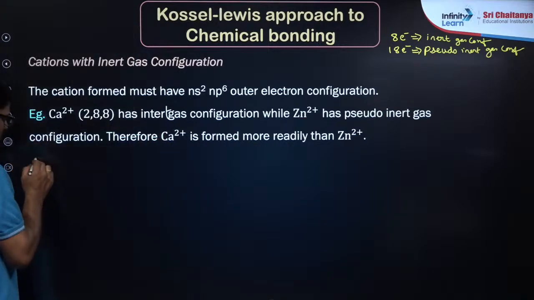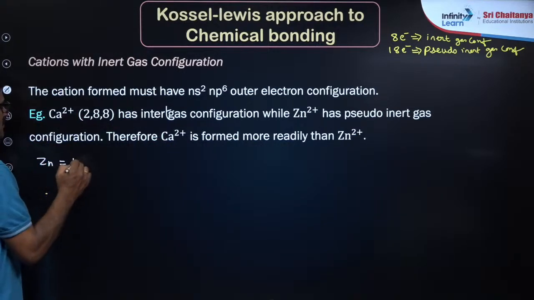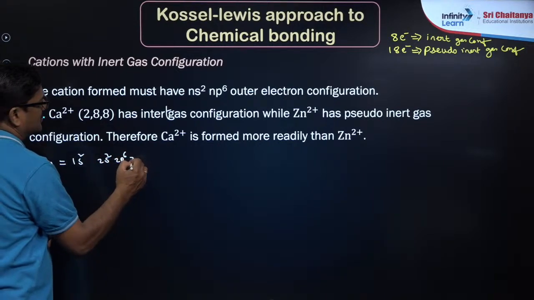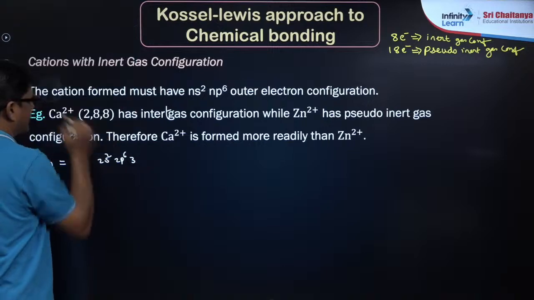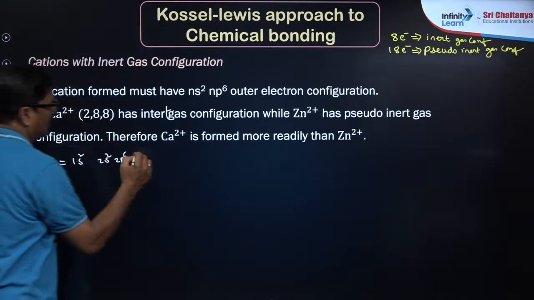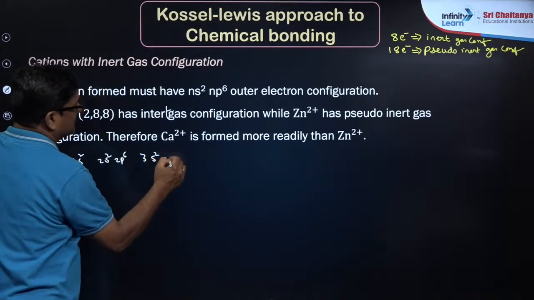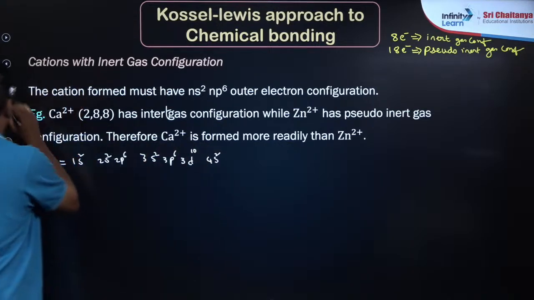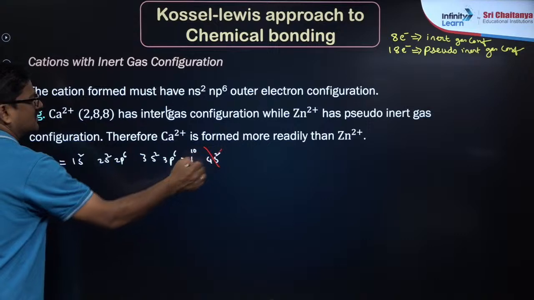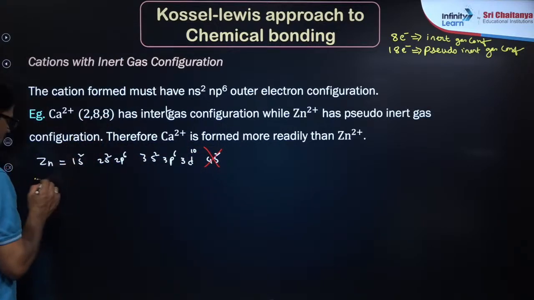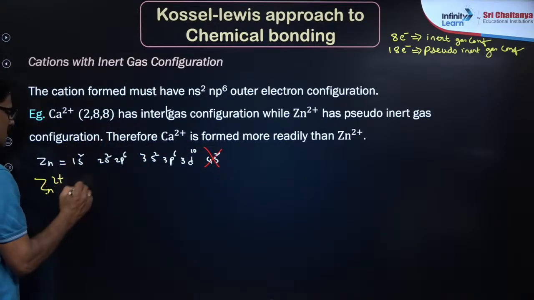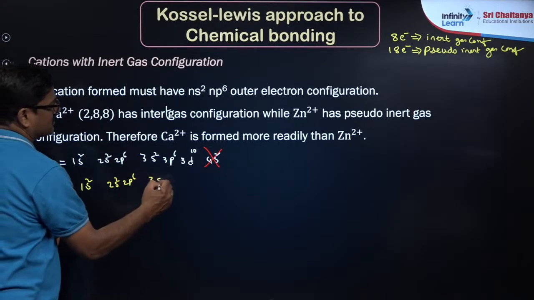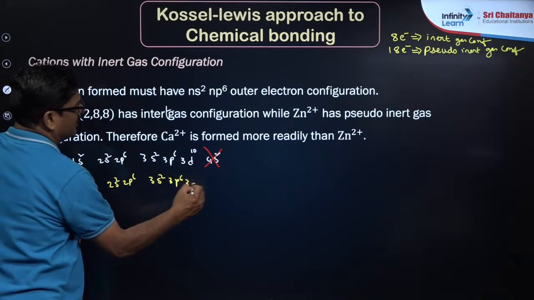You want to see the zinc 2 plus configuration? Zinc is 1s2, 2s2, 2p6, 3s2, 3p6, 3d10 and 4s2. If zinc 2 plus is formed, these two electrons are lost, so the configuration of zinc 2 plus is 1s2, 2s2, 2p6, 3s2, 3p6 and 3d10.